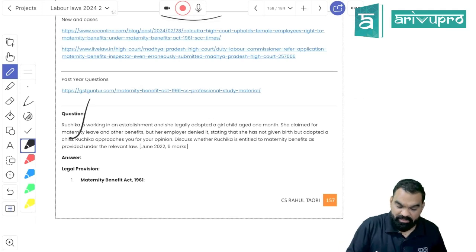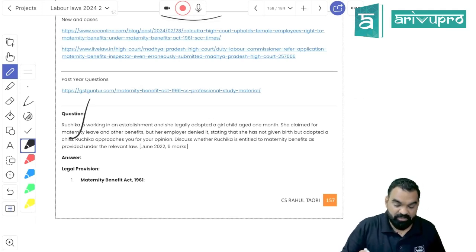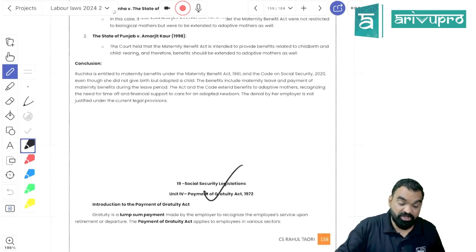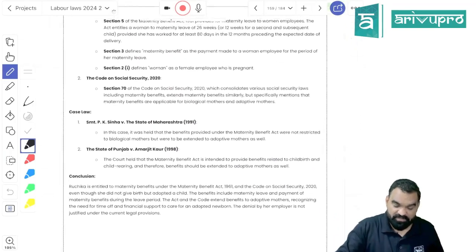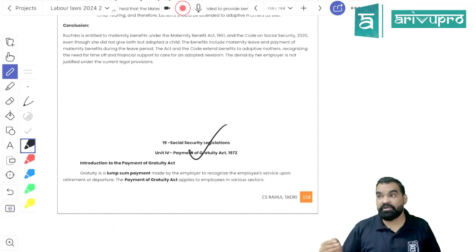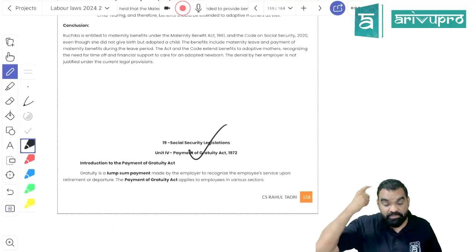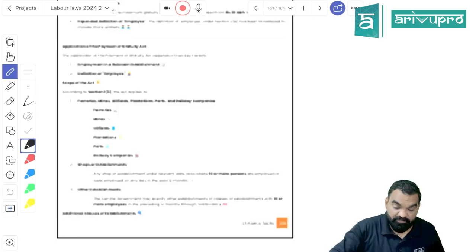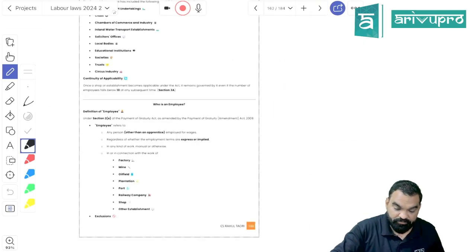Ruchika is working in an establishment. She legally adopted a girl child where the age of the child is 1 month. Now the employer is denying to give any kind of benefit. She will be totally eligible for 12 weeks of benefit, right? Because a mother, if she is adopting a child where the age of the child is less than 3 months, is eligible for the benefit, right?